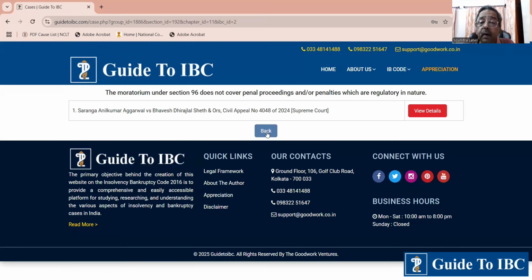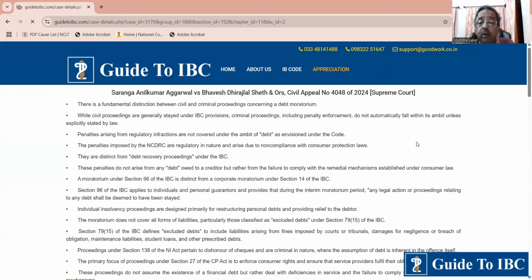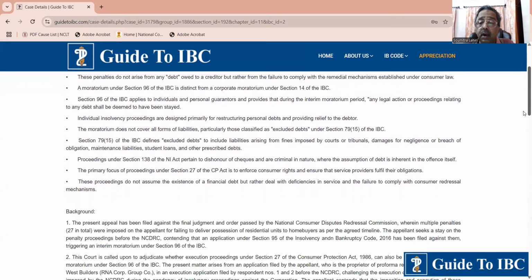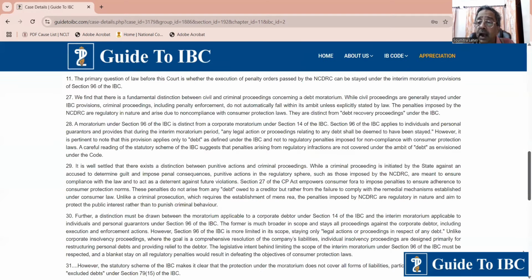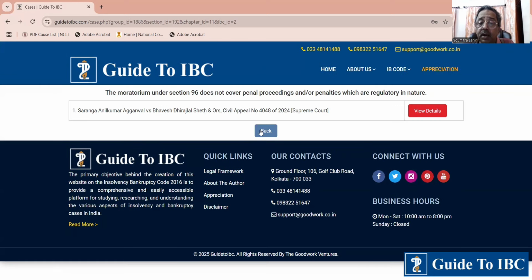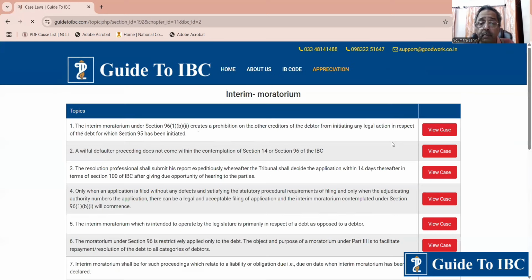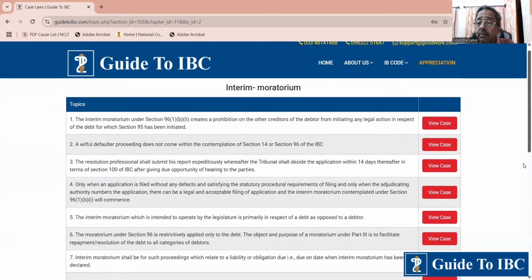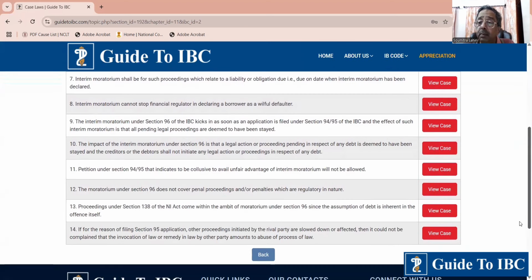So if, say, a consumer court or any other court has imposed a penalty, nobody can take shield under the interim moratorium by saying that the moratorium is there. It is concerning that.